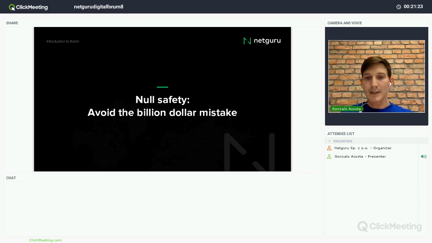Then one really nice feature of Kotlin is the null safety, and I don't know if you know, but the null pointer exception is called the $1 billion mistake, and it's because of Tony Hoare, who in a conference in 2009 said something like that he regrets inventing the null reference, right?